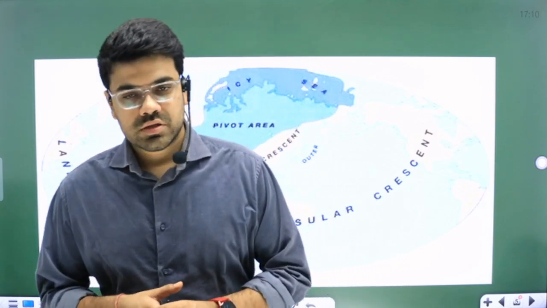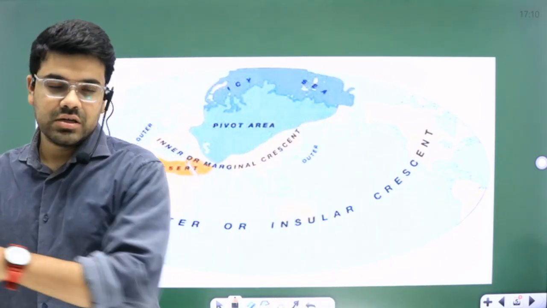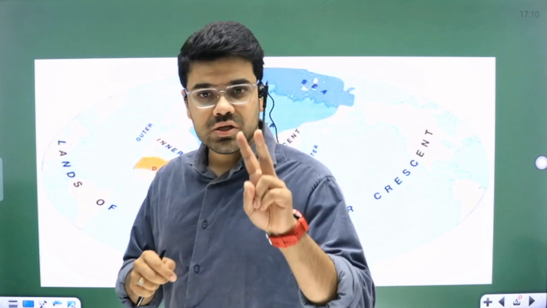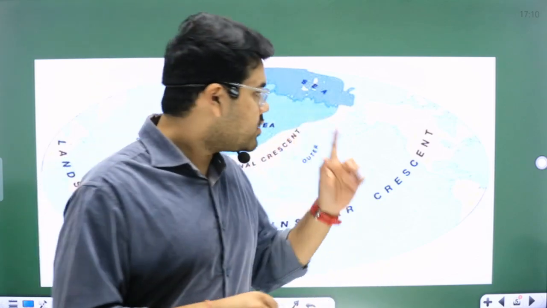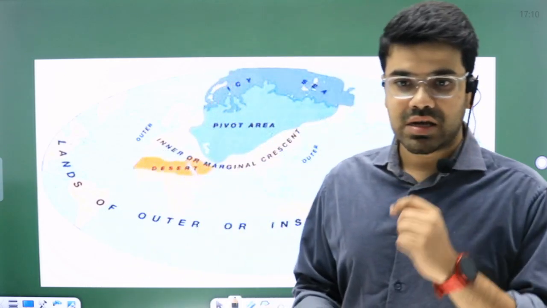So we are going to start a very important topic for geography. At least if you analyze the last 10 years PYQ, you will see there is always a question from political geography, especially from these two prominent theories. The first theory that we are going to deal with in this session is Mackinder's Heartland theory.